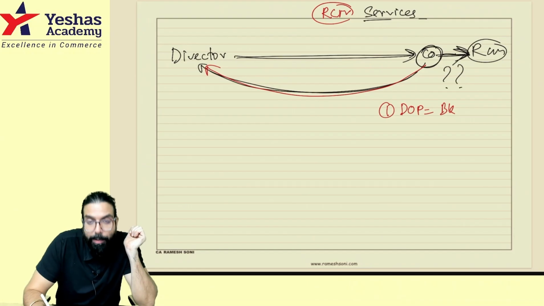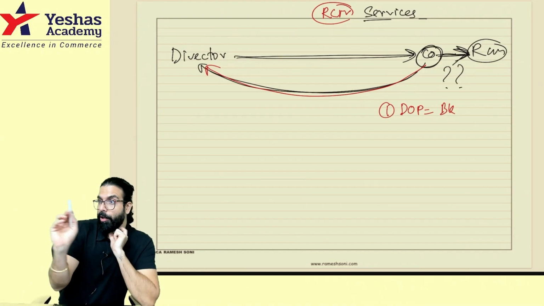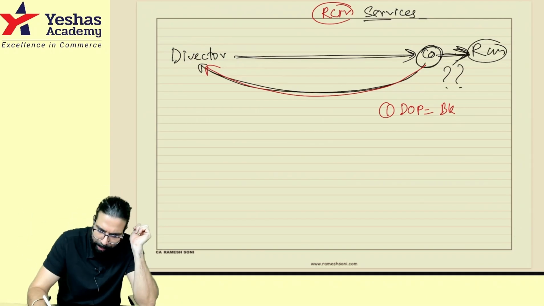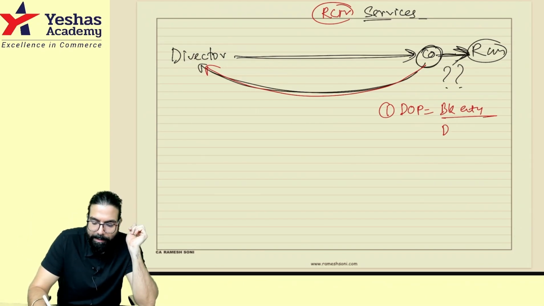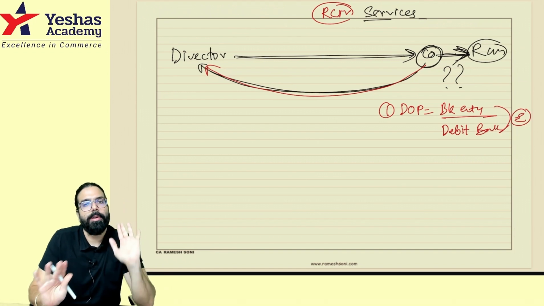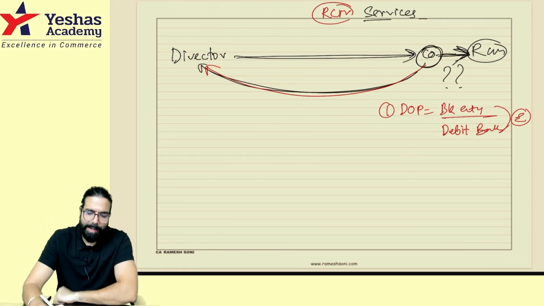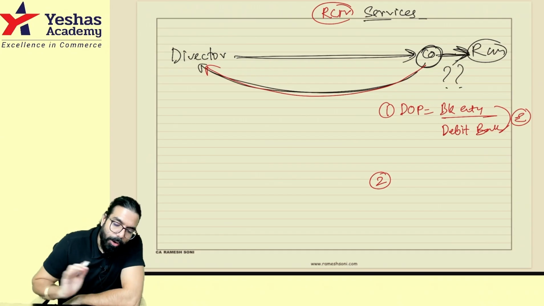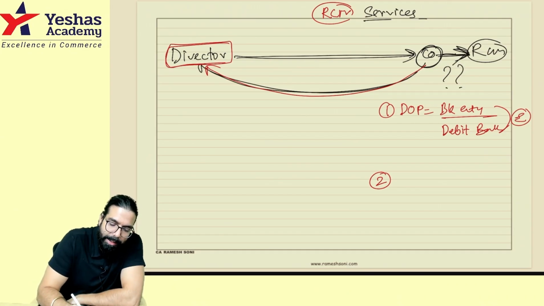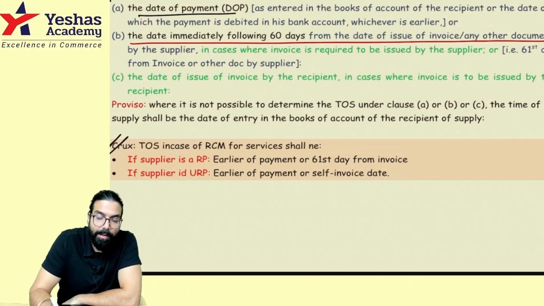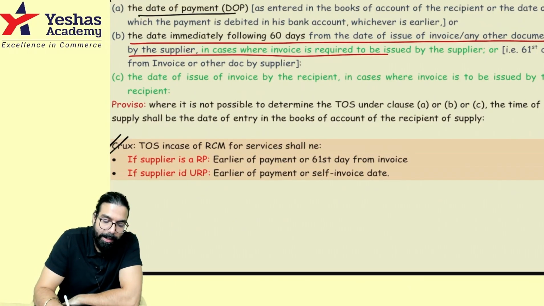That is, book entry will be the day I made the book entry saying Ram account debit to cash, or Ram account debit to bank, book entry. Or when it is debited in my bank account, whichever is earlier. First of all, this you already know. Date of payment is my book entry or debit in my bank account, whichever is earlier. Secondly, if the director has given the invoice, the 61st day, the date immediately following 61 days from the date of invoice or other document, in case the invoice is issued by the supplier.